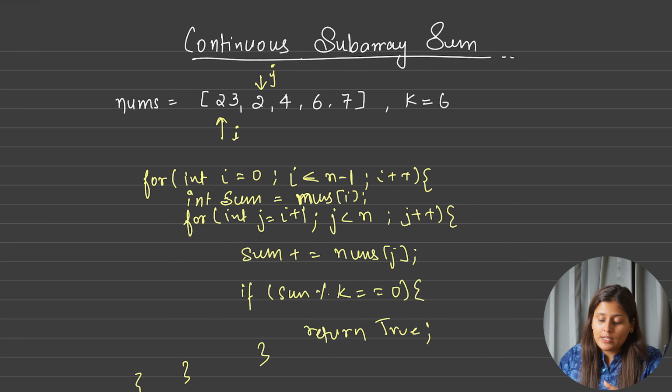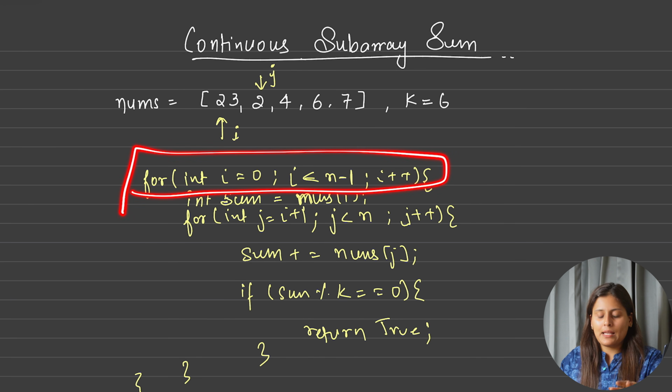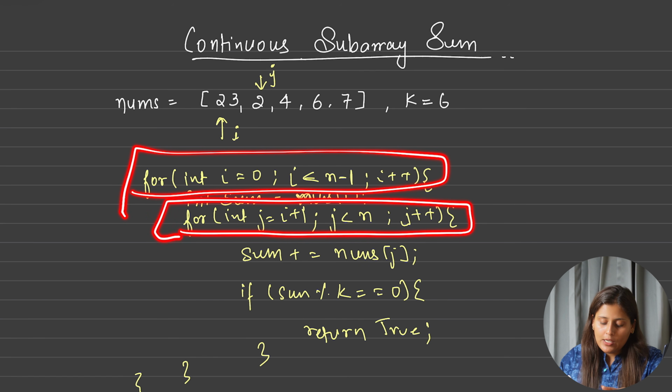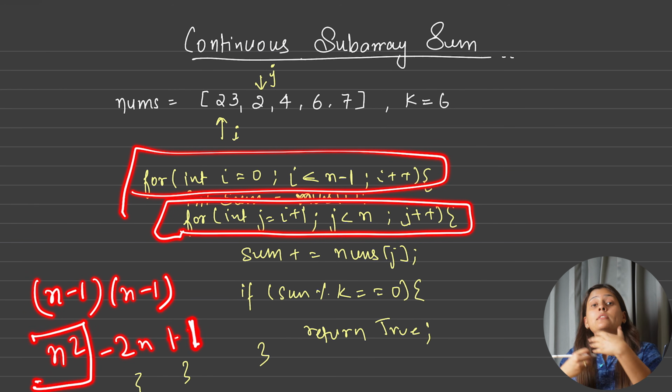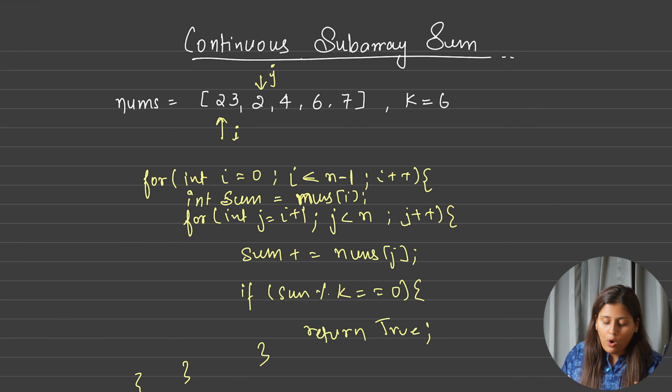Okay. Now see the time complexity. The first for loop is running for n times. N minus 1 means n times only. And the second for loop is also running for n minus 1, means n times only. So n minus 1 multiplied by n minus 1 is nothing but n square minus 2n plus 1. Correct? Yes. So what is the biggest number here? N square. So hence the total time complexity will become O of n square.